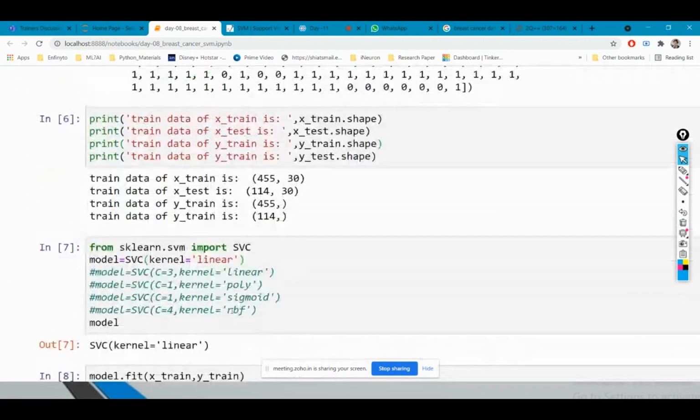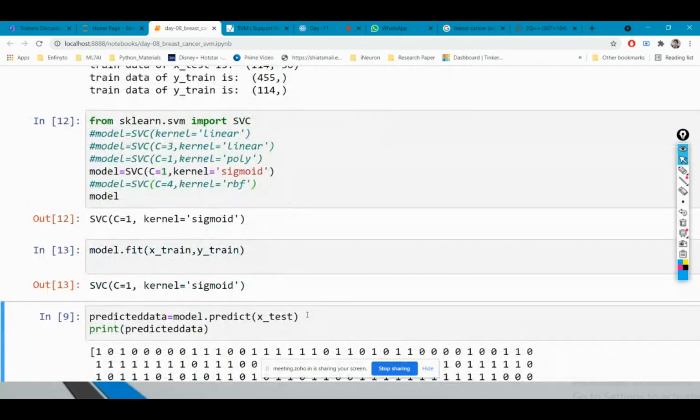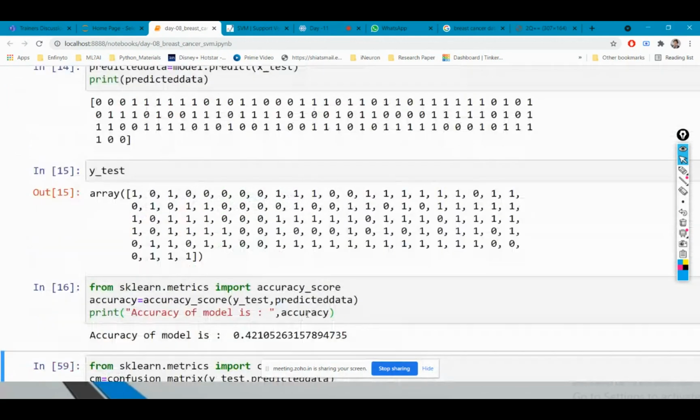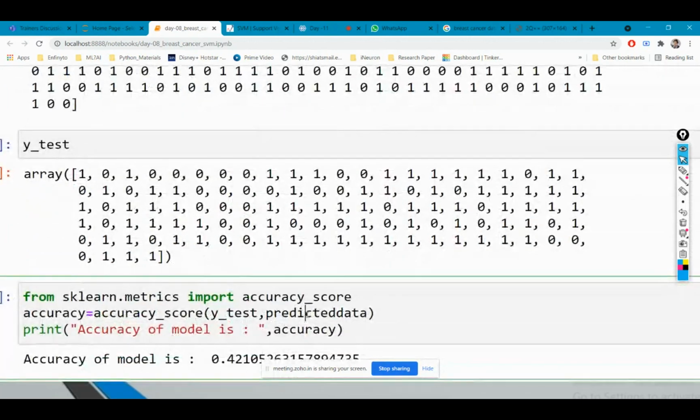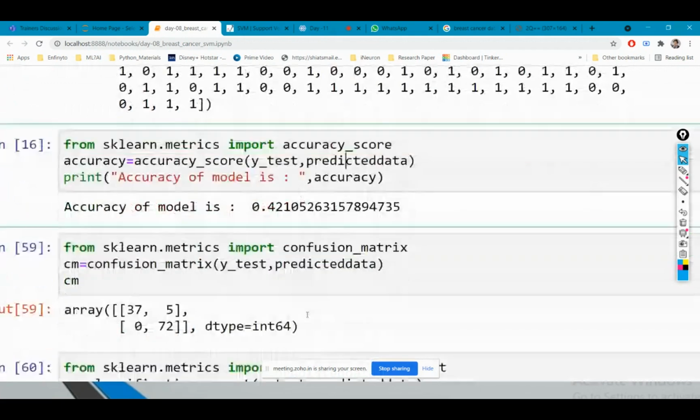Now let's try to change our kernel. I'm changing my kernel from linear to sigmoid, and let's check what accuracy I'm going to get with the help of the sigmoid kernel. Let's do the fit part again: predicted data, test data. You can see that with the sigmoid kernel, I'm only able to get an accuracy of 42%.